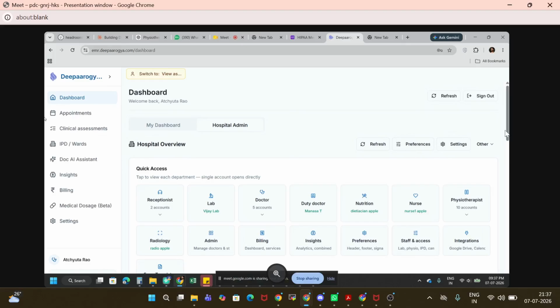It is basically an AI-based hospital management system where we have 10 plus AI features which help doctors reduce their documentation time by 80% and increase hospital revenue by 30%.